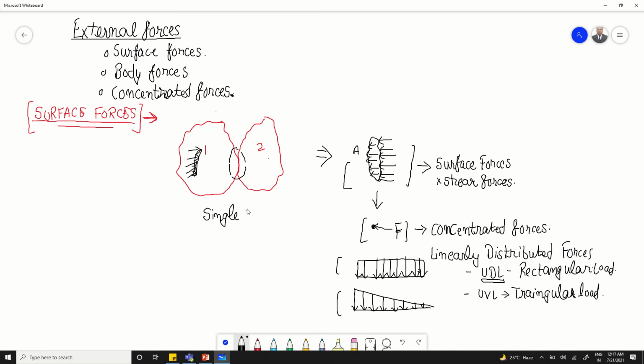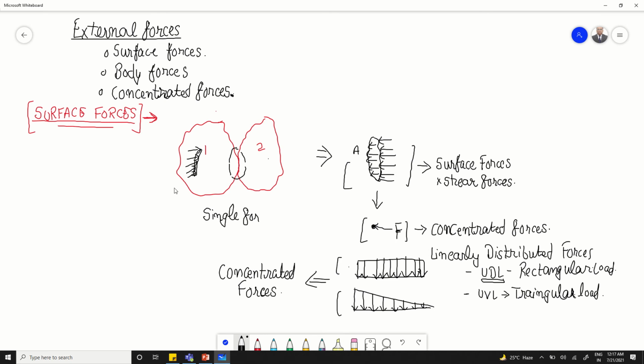So these types of forces are surface forces, and they can be converted to concentrated forces by using equilibrium equations.